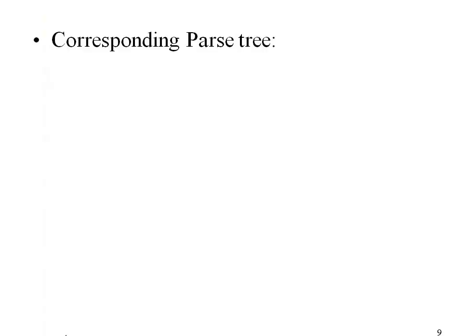Then if we have to construct a parse tree for the same statements, how will we do it?